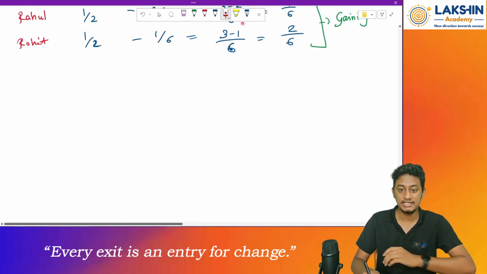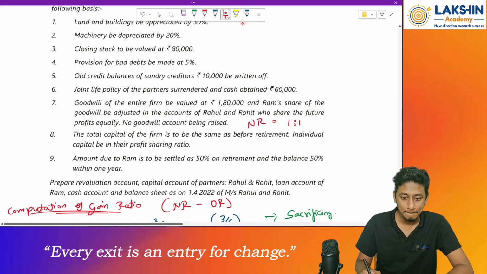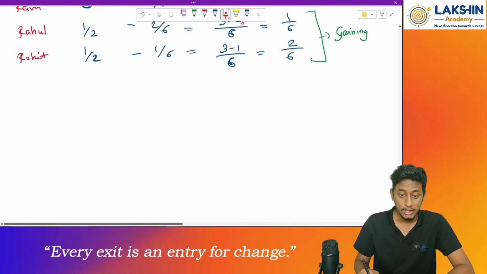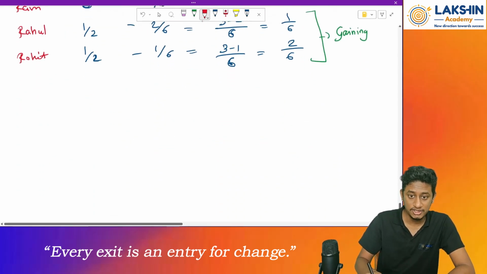But before passing the journal entry, find out the amounts. So goodwill is rupees 1 lakh 80,000 of the total firm. This is the firm's goodwill, not Ram's goodwill. So how do you find Ram's goodwill? Ram's goodwill will be, or rather Ram's share of goodwill.